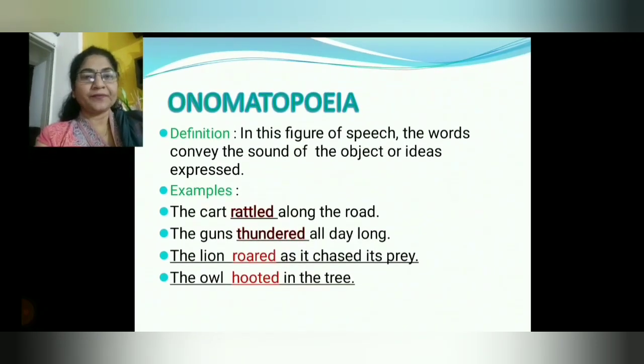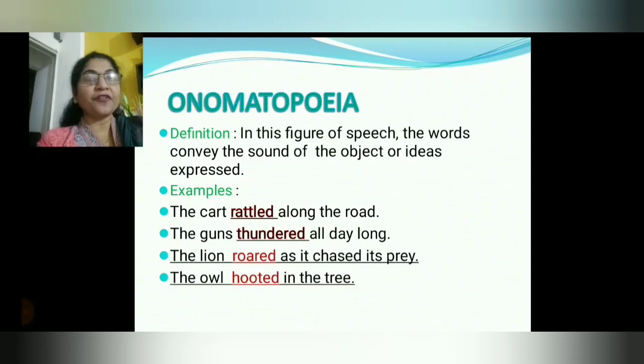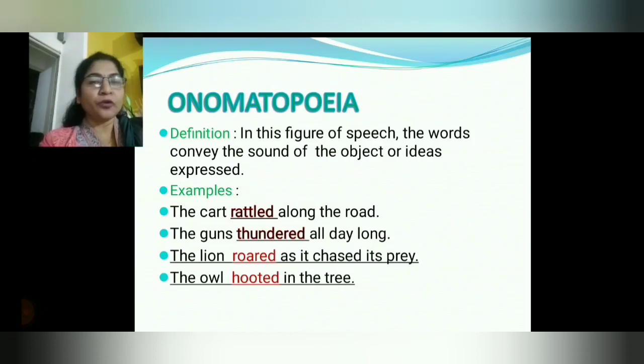Onomatopoeia. In this figure of speech, the words convey the sound of the object or ideas expressed. That means if in a sentence the object gives words which create sound, or any idea which creates sound, it is onomatopoeia. The cart rattled along the road.